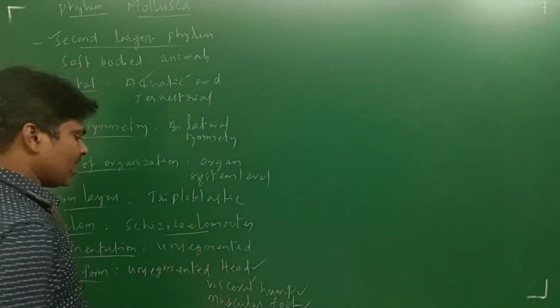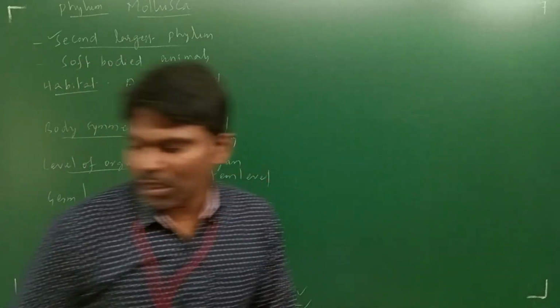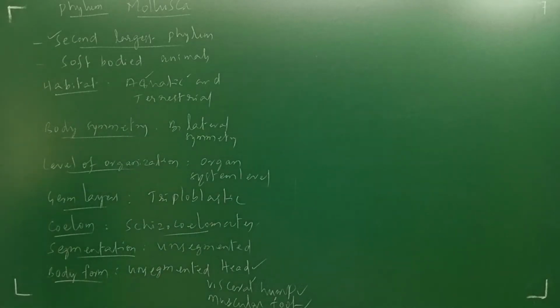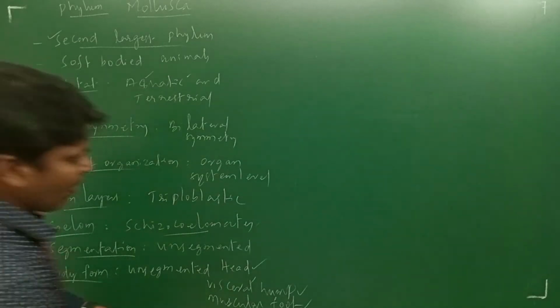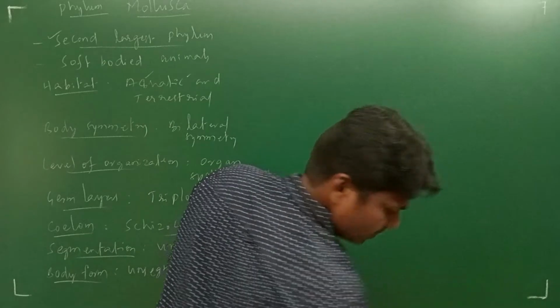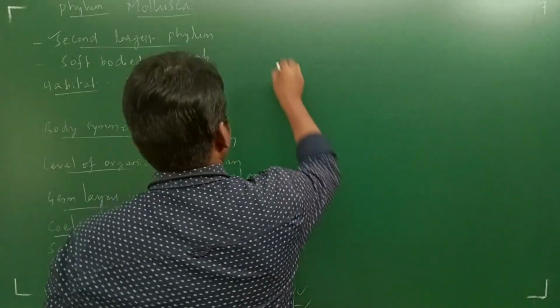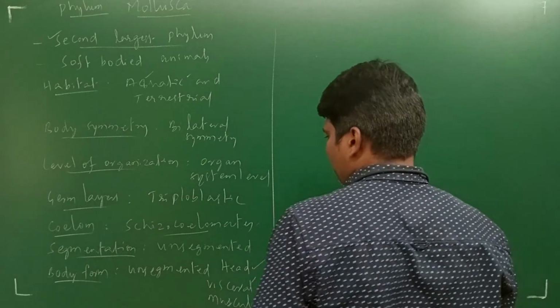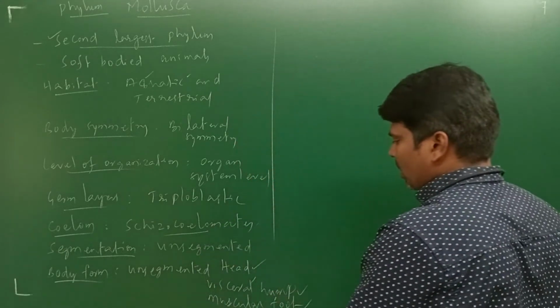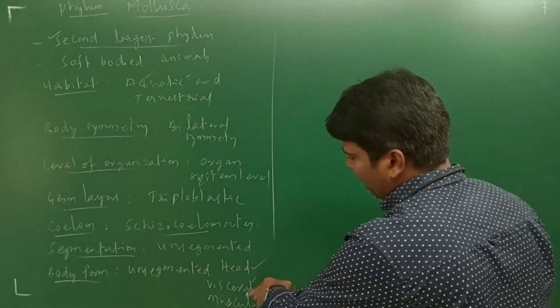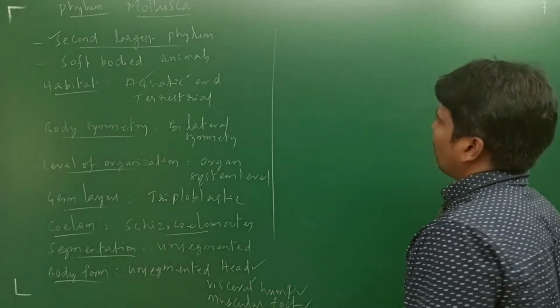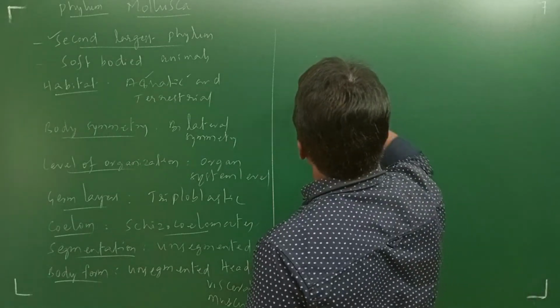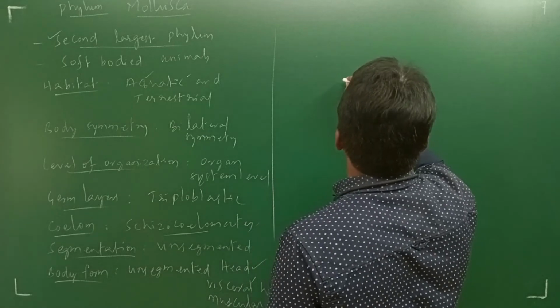What these are we will discuss. If you look at the structure of these organisms, you see an unsegmented head, visceral hump, and muscular foot. I am going to make a rough structure to help understanding.